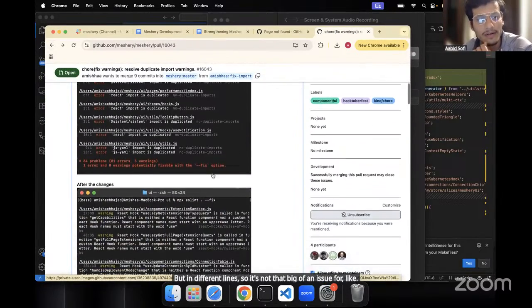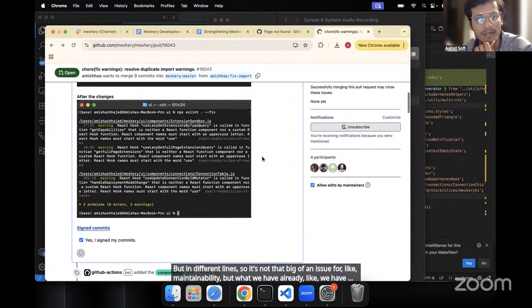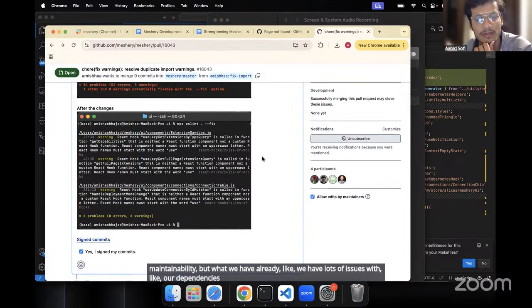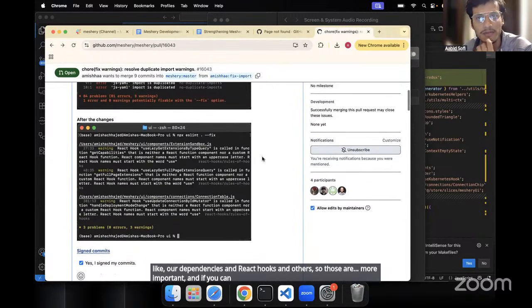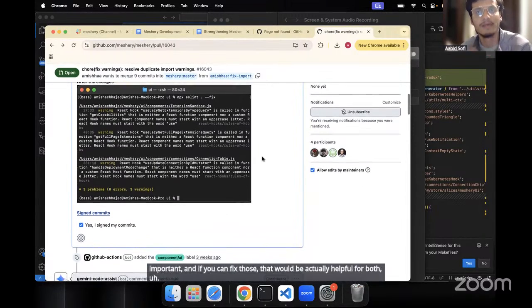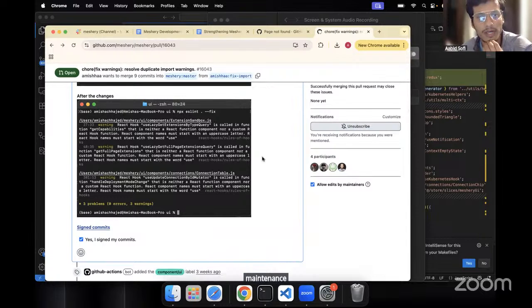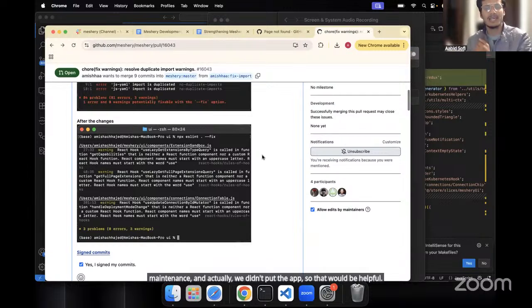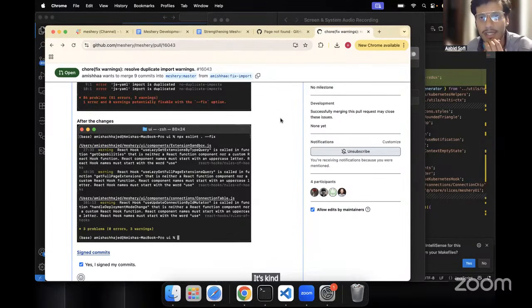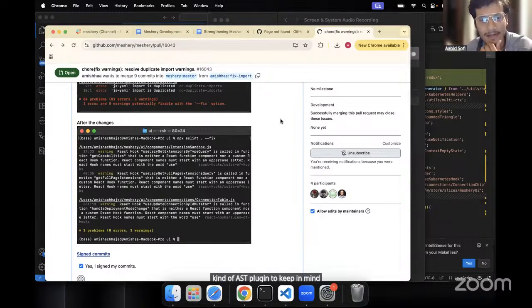But we already have lots of issues with our dependencies and React hooks and others. Those are more important, and if you can fix those, that would be helpful for both the maintenance and for improving the app, rather than this, because this just adds more tech debt, and we'd need another ESLint plugin to keep in mind.